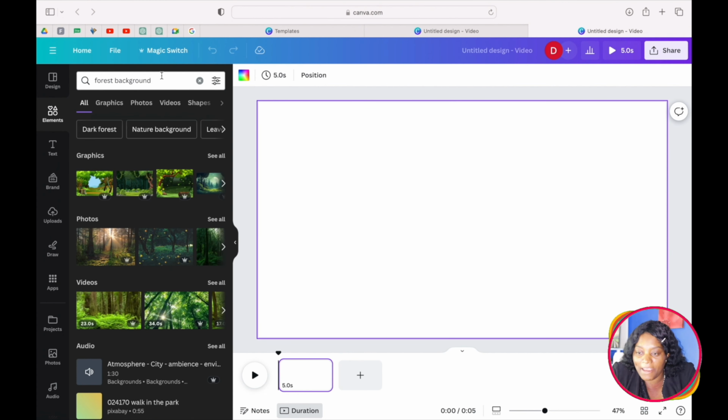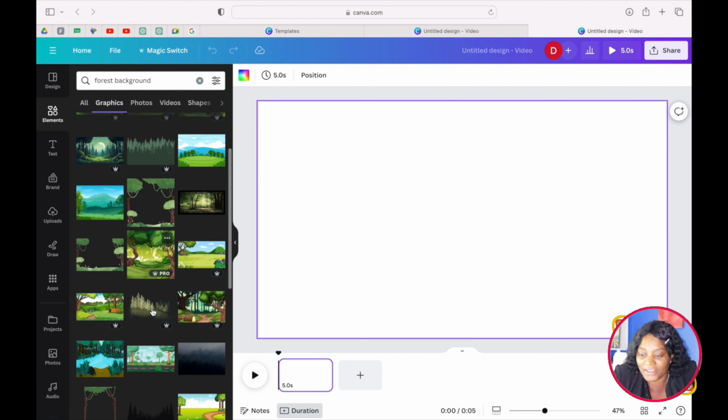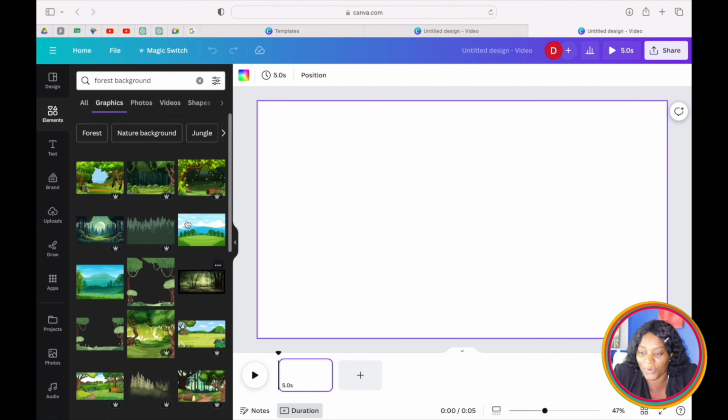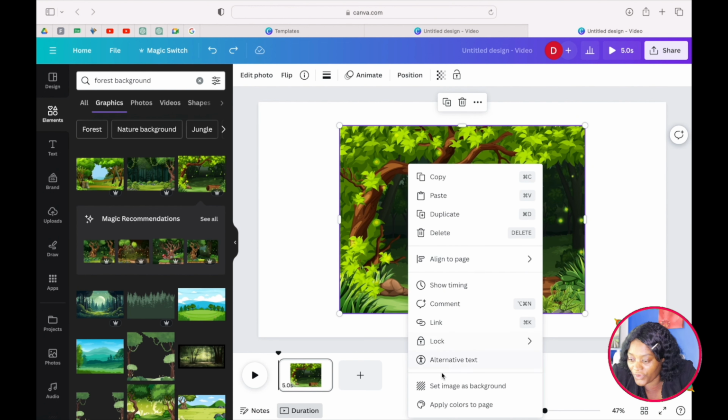So I'm going to type forest background, and then you can come here to this place that says see all, and then it will bring different kinds of backgrounds, and you can just search and choose as many as you want. Let's say for example, I can take this one, I'll click on it with my 2 fingers, and then I'll come here, set image as background.